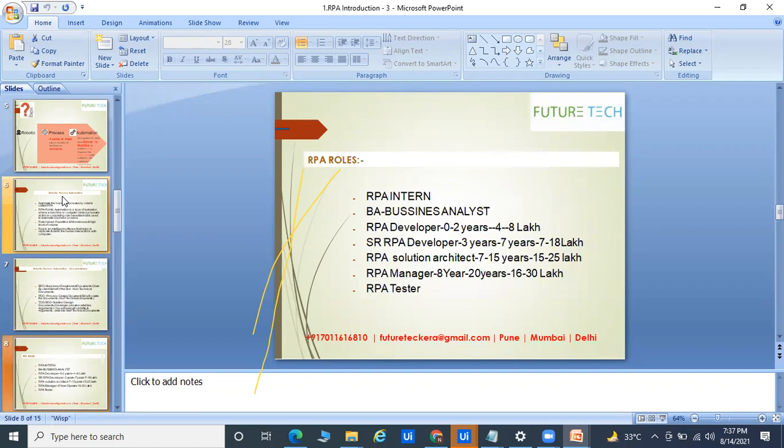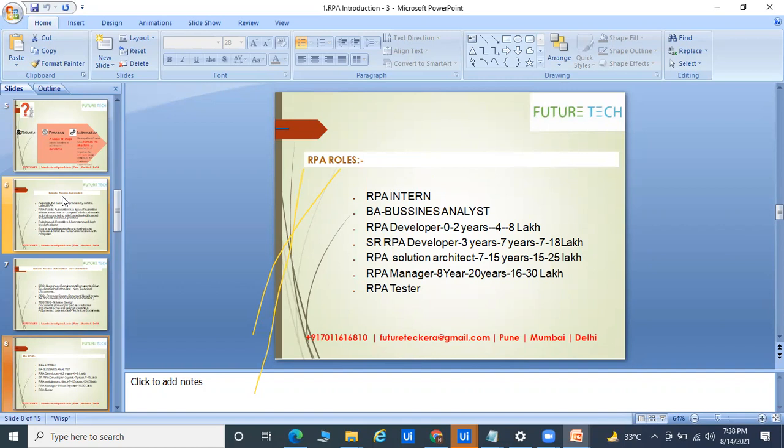What are RPA roles? In the RPA market, there are lots of roles depending on your experience. Whoever is a 2021 pass out or going to pass out in 2022 can go for the RPA developer role. After that, we have one role called business analyst. The business analyst's work is to take the data from the client, and they can take screenshots from the client. What is the role and responsibility of the BA?